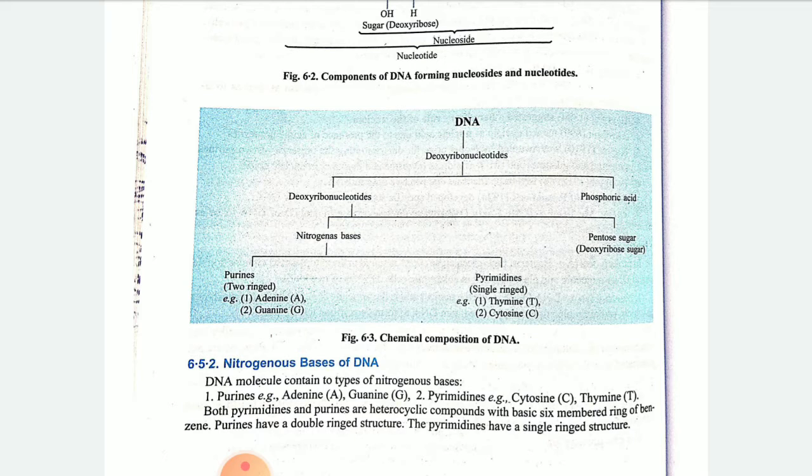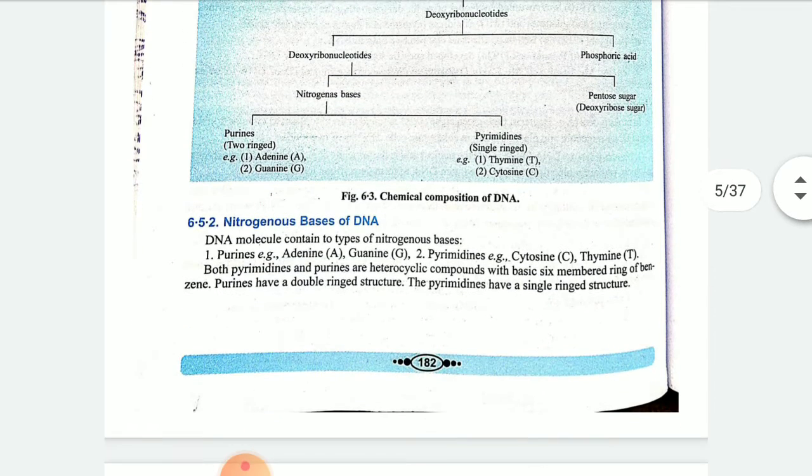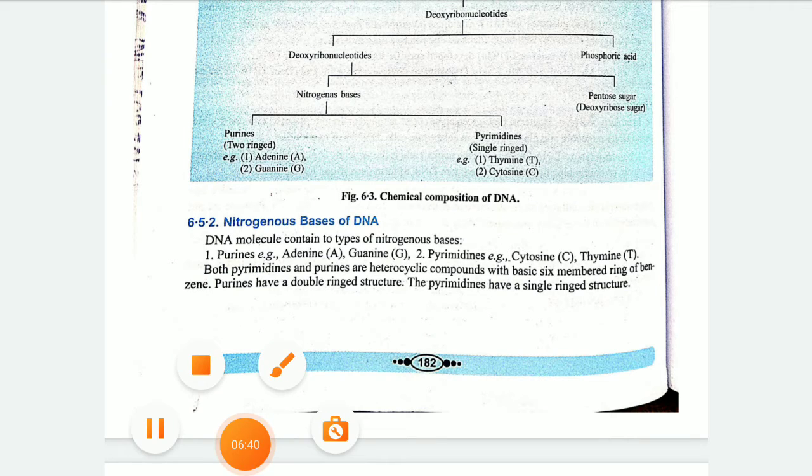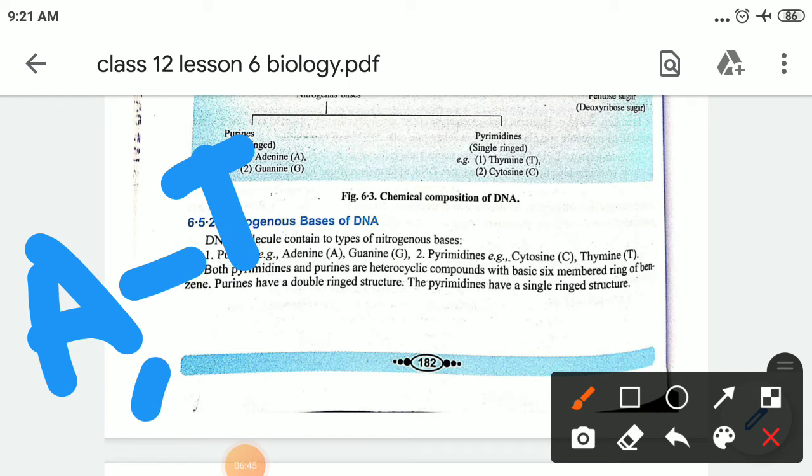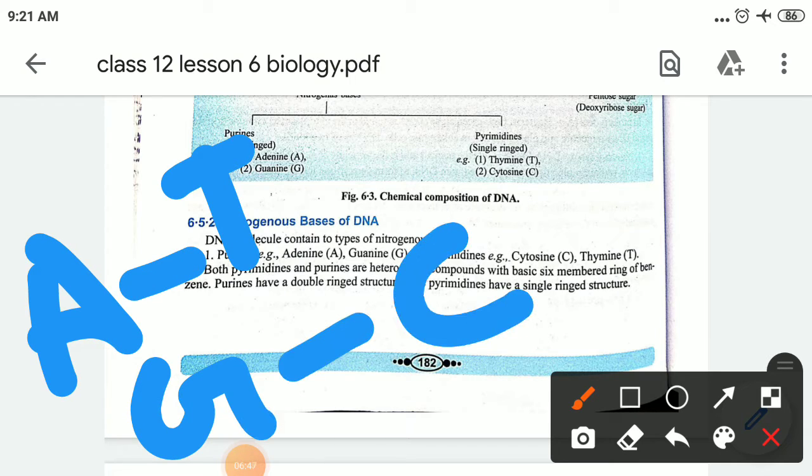Children, there are some particular exceptions. Bonding always takes place with A with T, and G with C. AT will have a double bond, GC will have a triple bond.